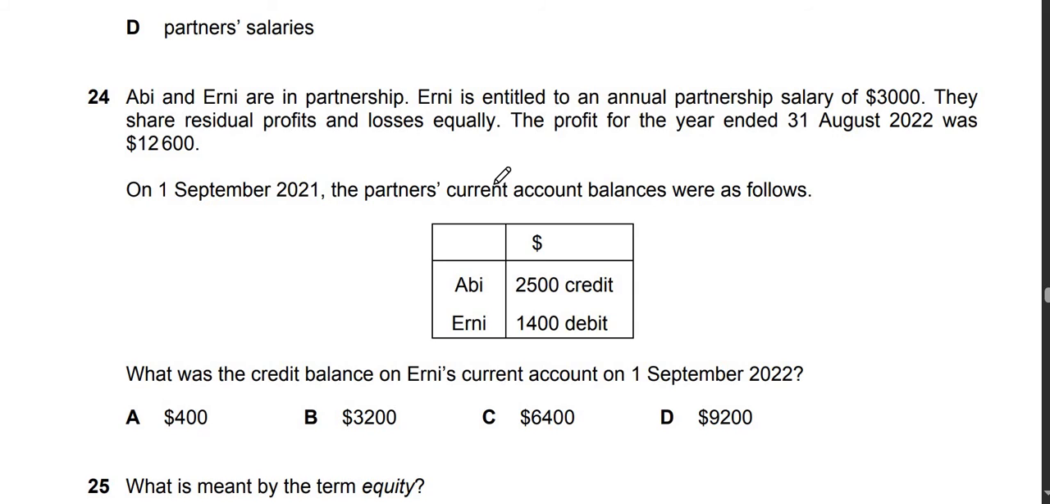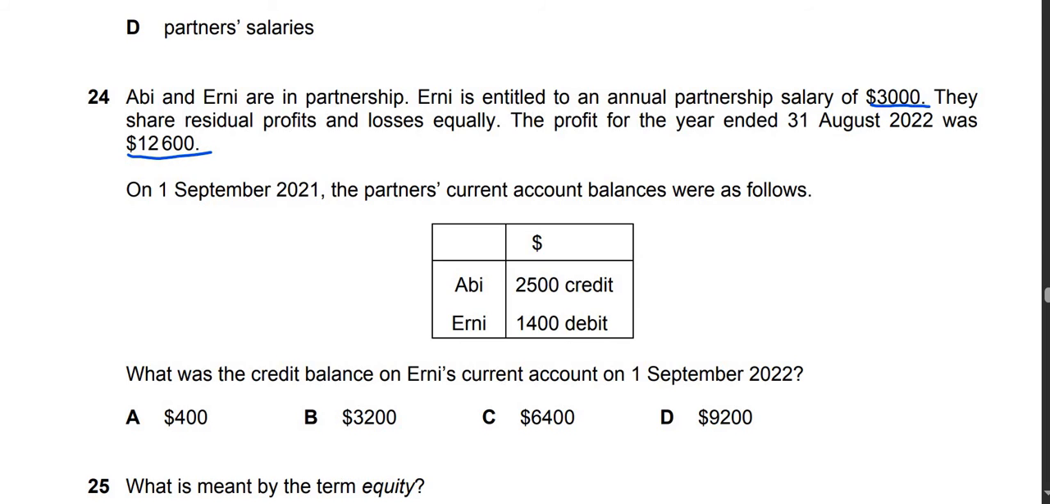Question 24 says that Abby and Ernie are in partnership. Ernie is entitled to an annual partnership salary of 3,000. They share residual profits and losses equally. The profit for the year ended 31st August 2022 was 12,600. On 1st September 2021, the partners' current account balances were as follows. What was the credit balance on Ernie's current account?